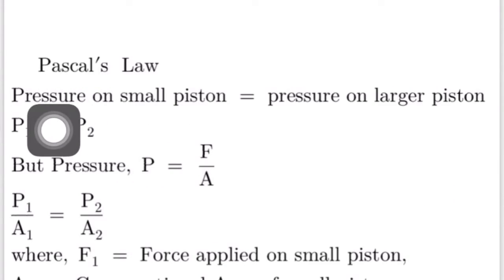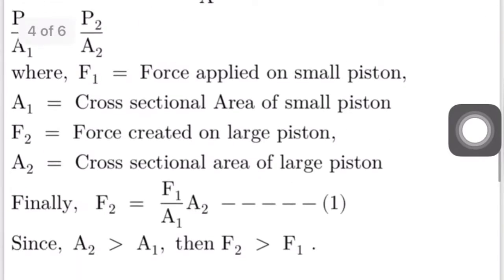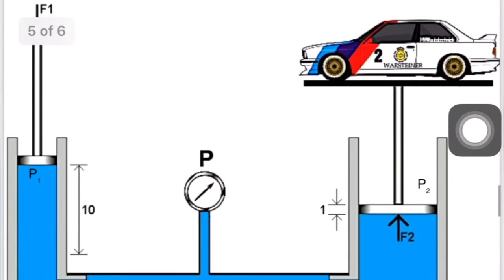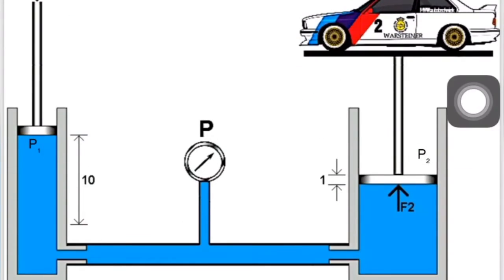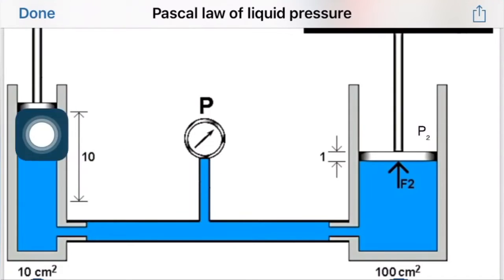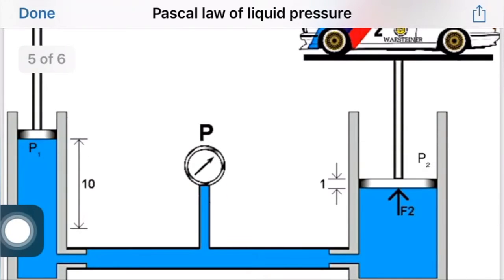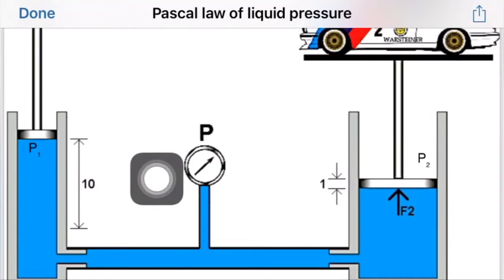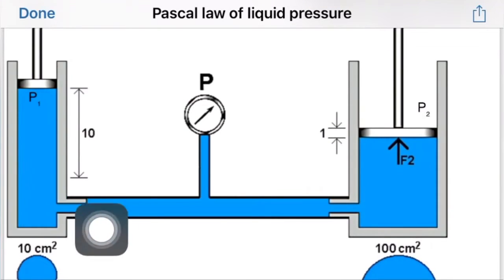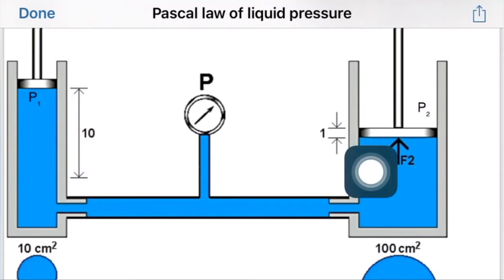According to Pascal's law, the pressure on the small piston is equal to the pressure on the larger piston. This means the applied pressure gets transmitted in all possible directions equally. If pressure P1 is applied due to the applied force, and pressure P2 is created, the same pressure gets transmitted to all points, at this point, this point, or anywhere.